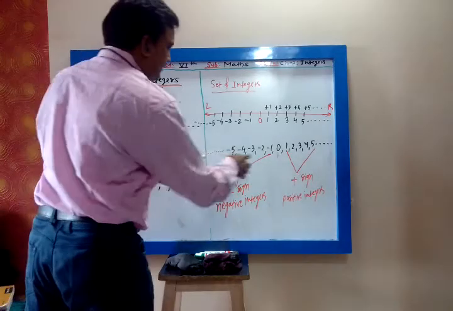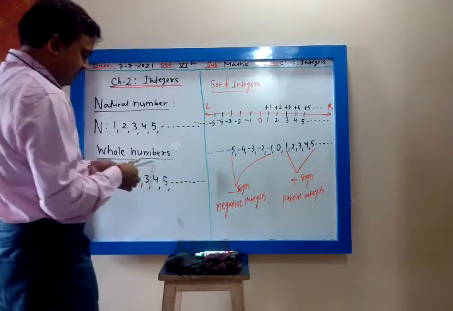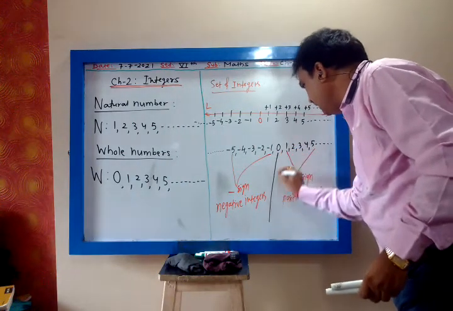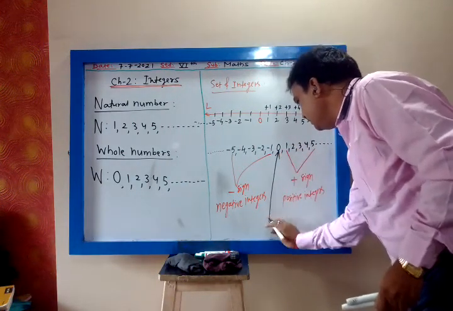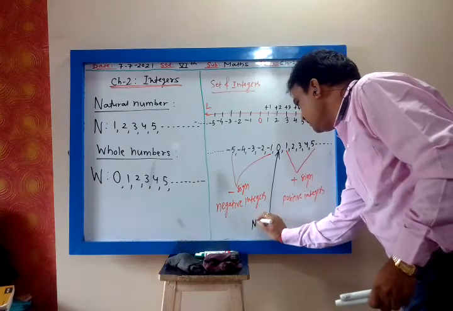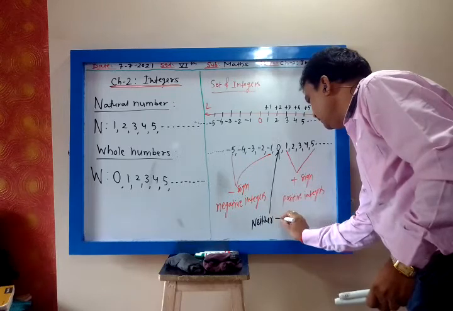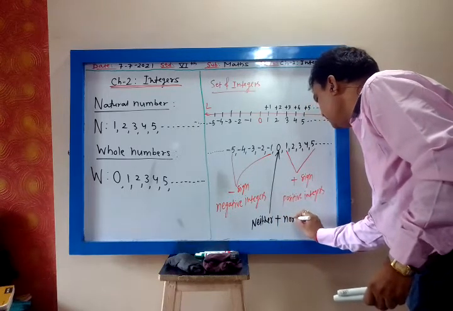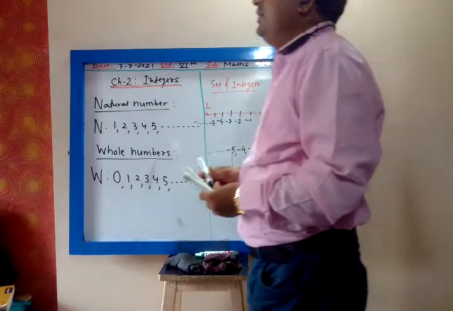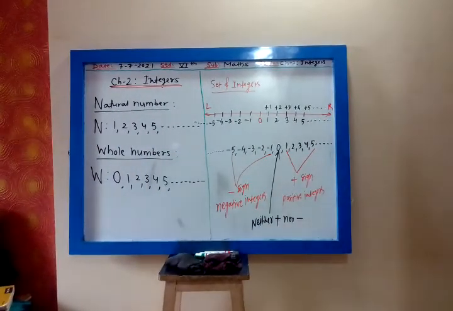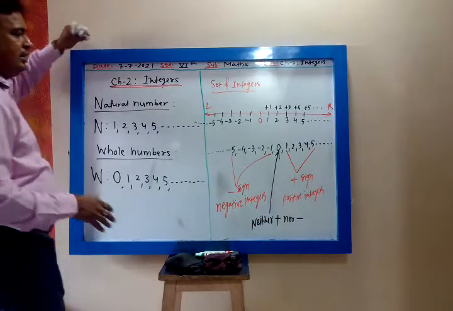This zero is neither positive nor negative. We don't write +0 or -0. We simply write 0. So 0 is neither positive nor negative.